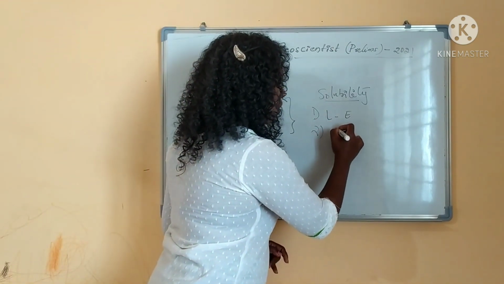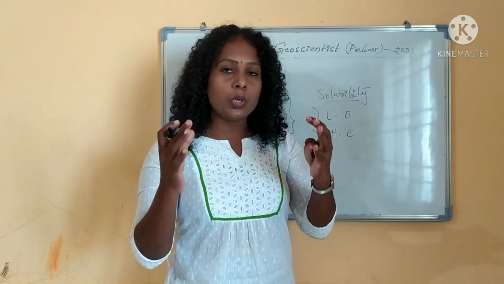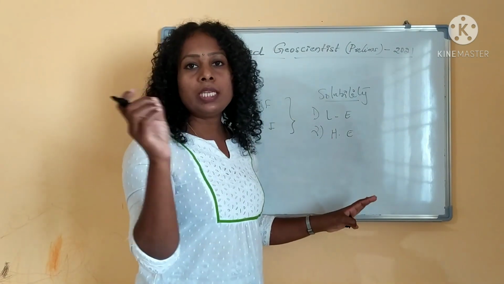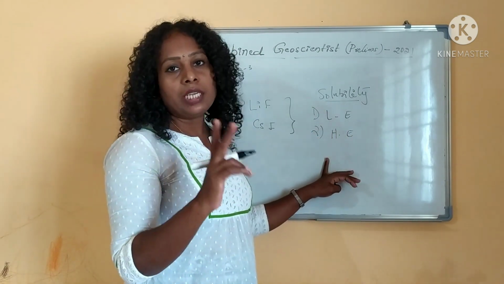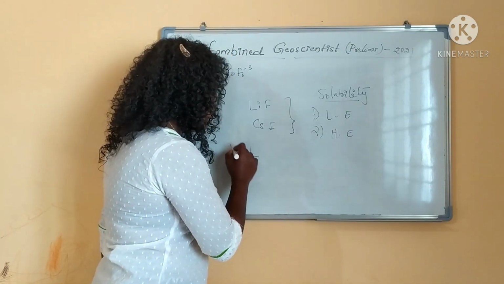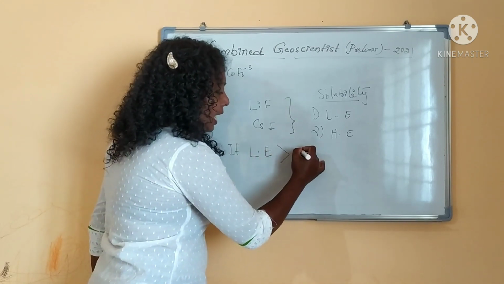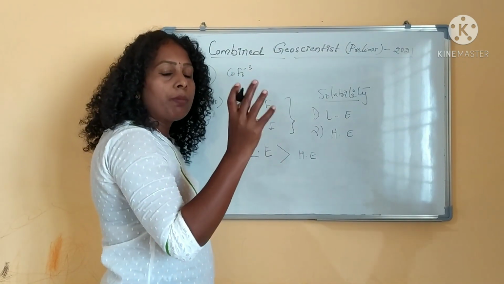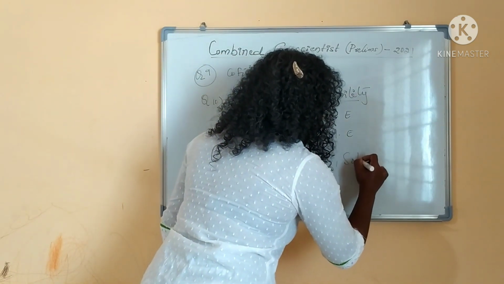The second one is hydration energy. What is hydration energy? It is how a compound gets hydrated, where water molecules surround the ions. That is hydration. So solubility depends on two terms: lattice enthalpy and hydration enthalpy. Suppose the lattice enthalpy is more and the hydration enthalpy is smaller, then what will happen? Lattice enthalpy being more means it tends to stay crystal, right? It will not dissolve. So the solubility will be less.